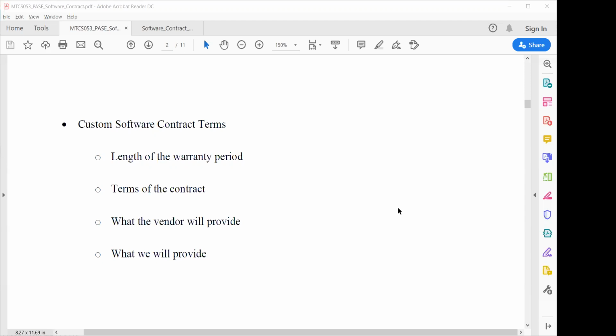Okay, what the vendor will provide and what we will provide. In the software contract terms it must be mentioned that when you are installing the software on a company's premises, and you are the developer, what resources are required by the software should be provided by the company or client.